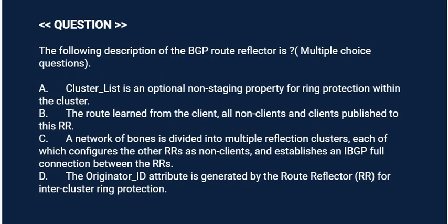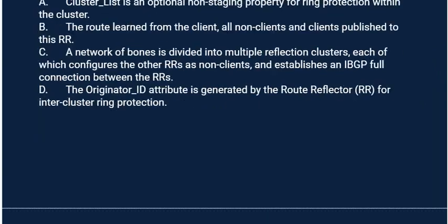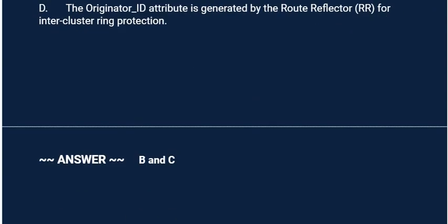Option C. A network of bones is divided into multiple reflection clusters, each of which configures the other RRs as non-clients and establishes an IBGP full connection between the RRs. Option D. The originator_ID attribute is generated by the route reflector RR for intercluster ring protection. Correct answer is option B and option C.